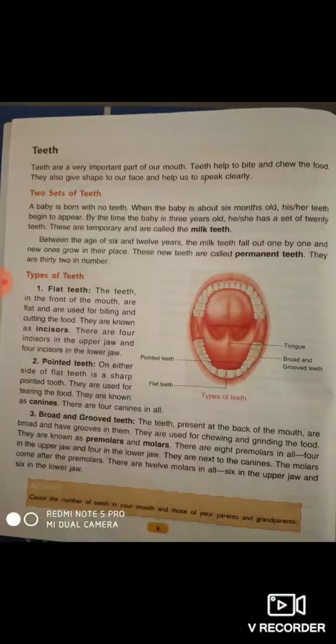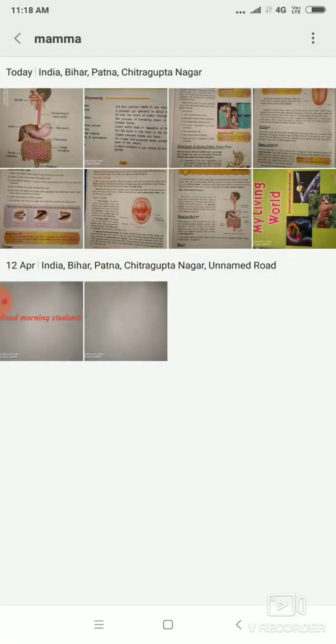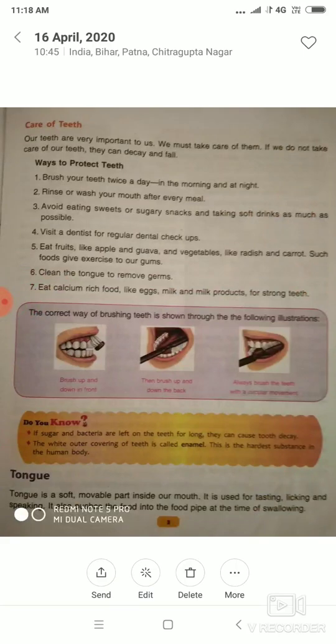They are next to the canines, and the molars come after the premolars. There are 12 molars in all, 6 in the upper jaw and 6 in the lower jaw. Any problem? No problem. Now come to the care of the teeth.